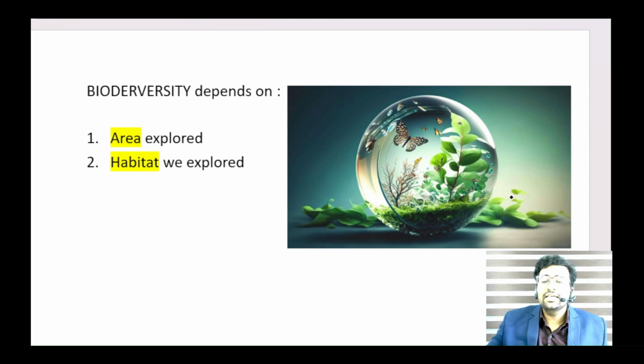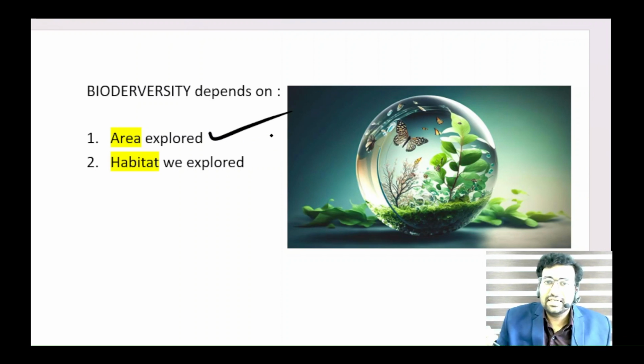The diversity of species depends upon the area explored. The more area you explore, the more you find. Suppose in your town you are counting the number of rats, cats, dogs, etc. You get a biodiversity. But in your country, if you count, you get more species. If you cover your continent, Asia, Europe, etc., you will get even more species. That means if the area increases, the number of species increases, I mean the biodiversity increases. Also, it depends upon the habitat.